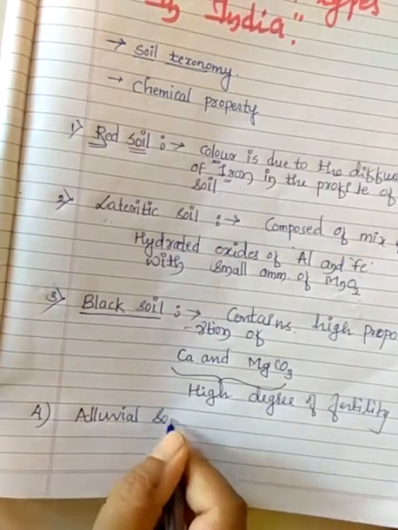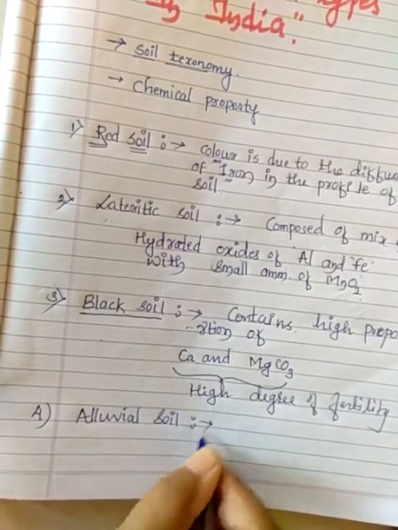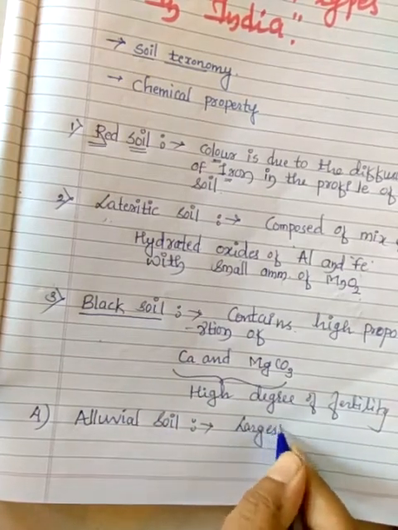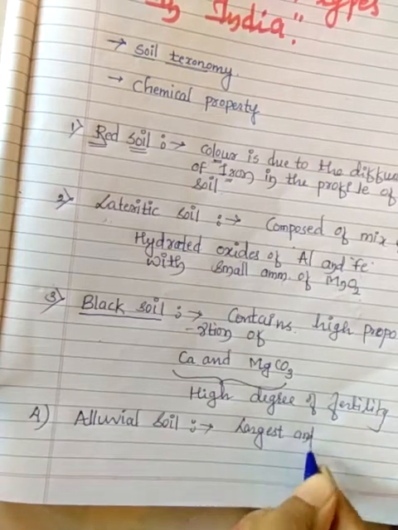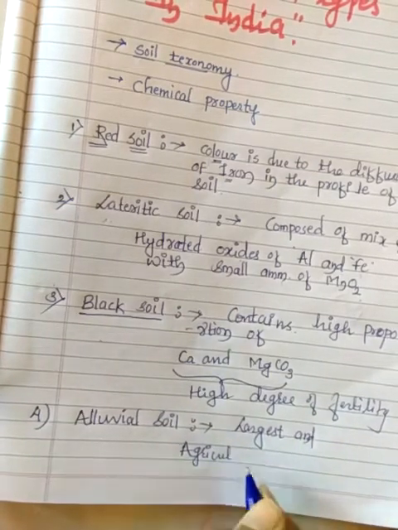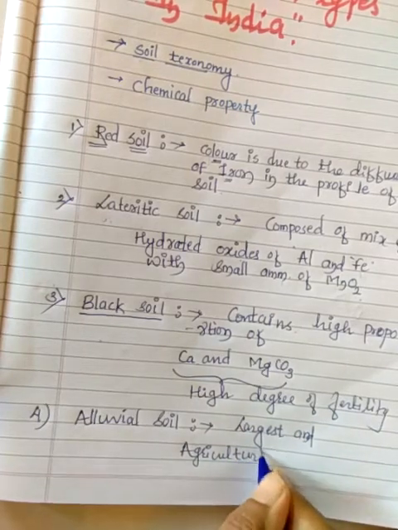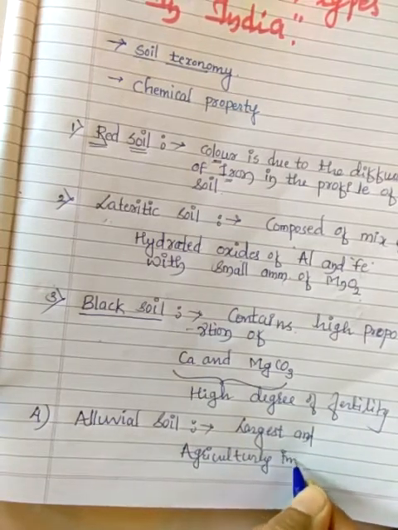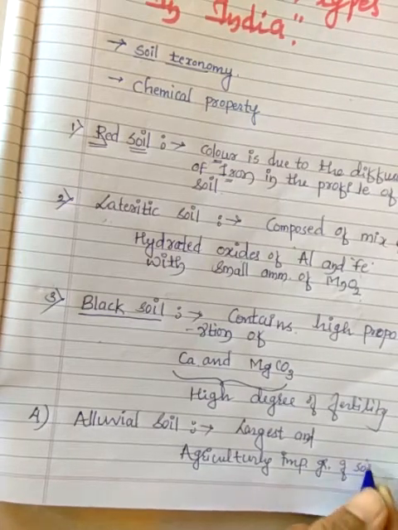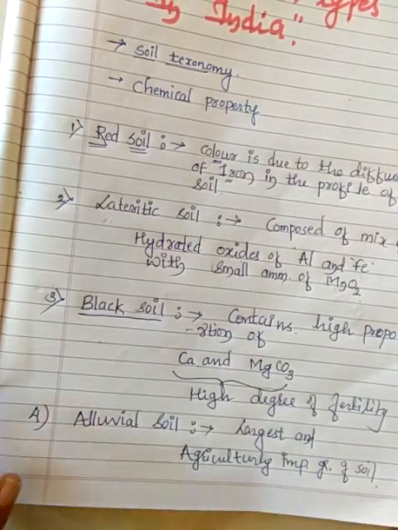It is the largest and agriculturally very important group of soil.